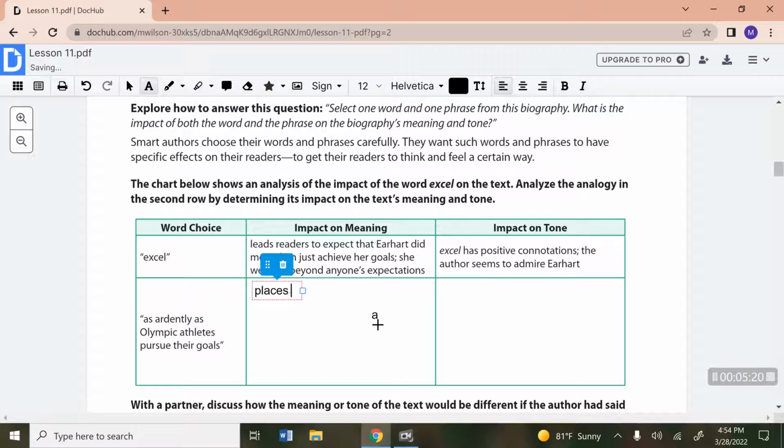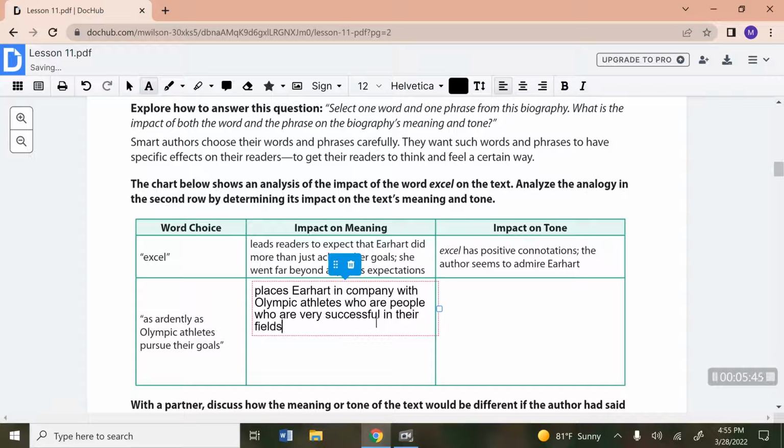So the author places Earhart in company with Olympic athletes, who are people who are very successful in their fields and often set records.